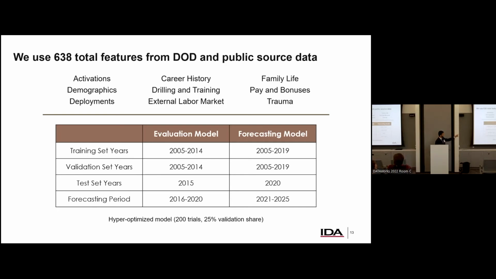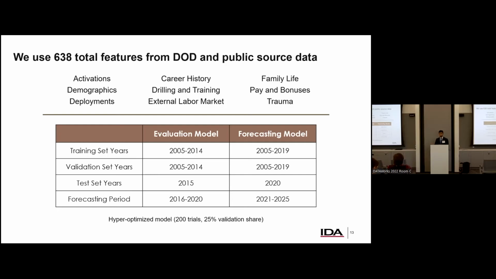And we train it, again, like I was saying before, on various different periods. We do build a different forecasting model and an evaluation model. The idea is that the forecasting model is the one that we use to give the actual results, and that trains all the way up until the final period. These are only two different models because of the underlying data, but in reality, they're essentially the same thing. They use the exact same feature space and the same type of model.